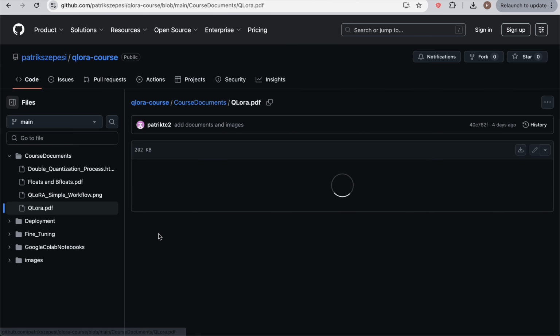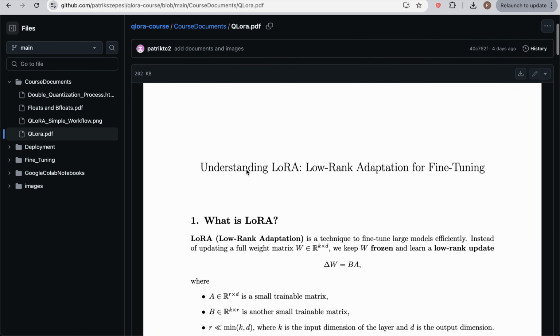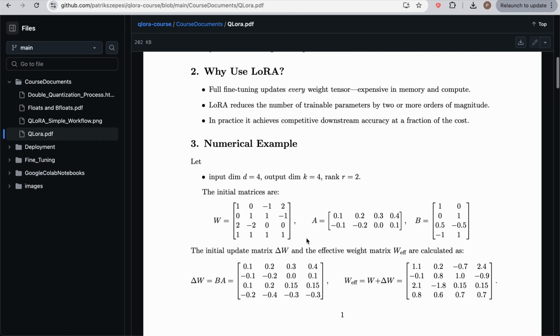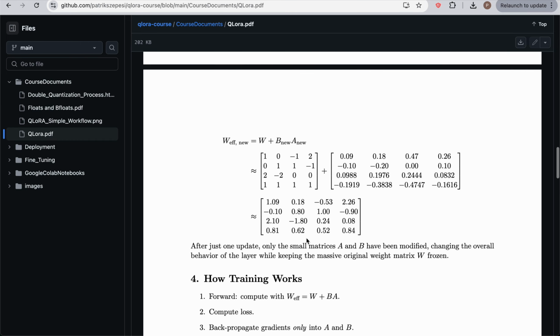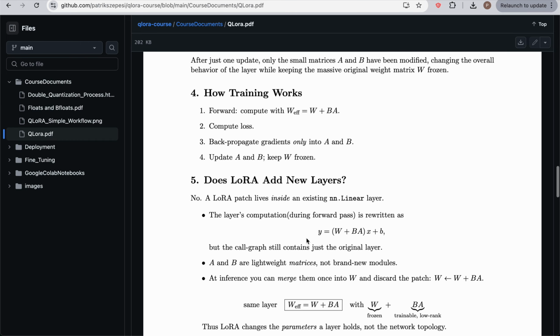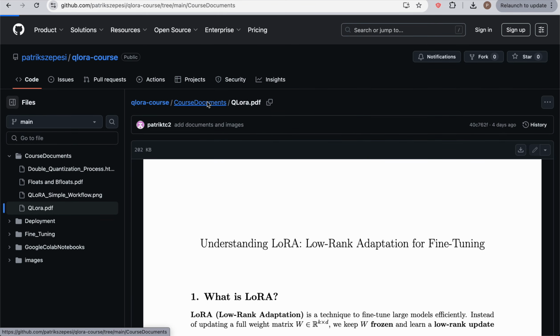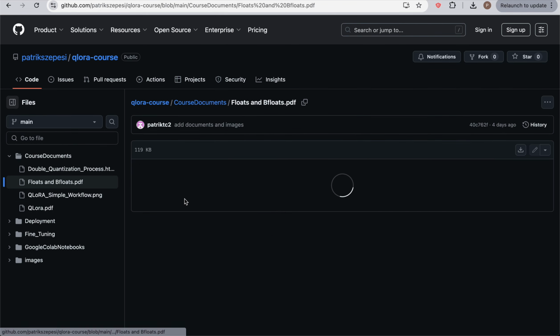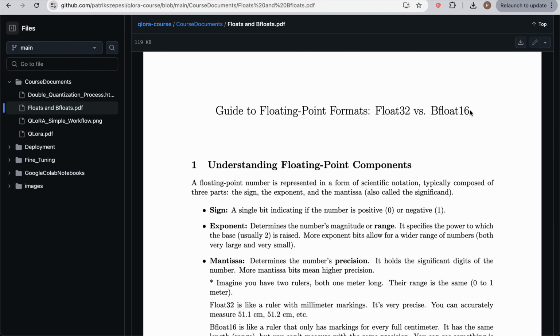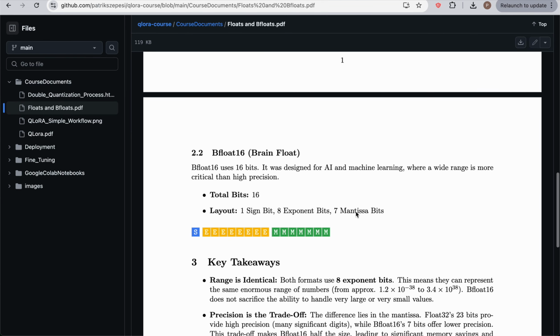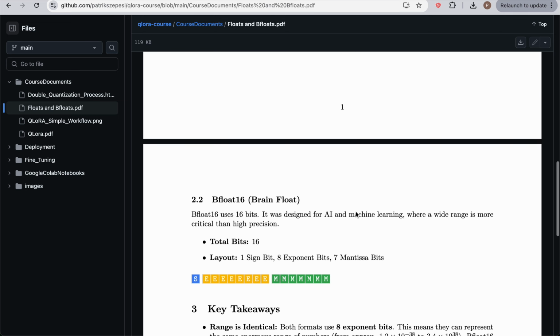So for example, we're going to cover this PDF, which is understanding the low rank adaptation for fine tuning and all the mathematics behind it and how this makes our fine tuning process a lot more efficient. But we're not done there yet. We're also going to look at, for example, how we use bfloat16 for mixed precision training and why it's a lot better. And we're also going to be looking at its comparison with floats.